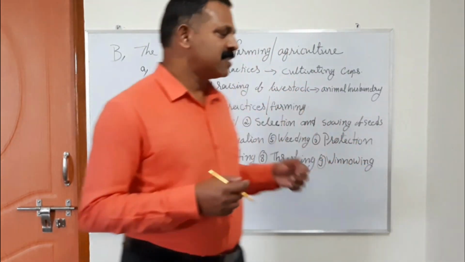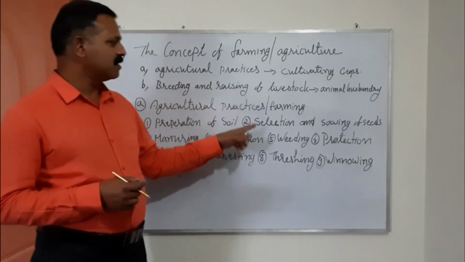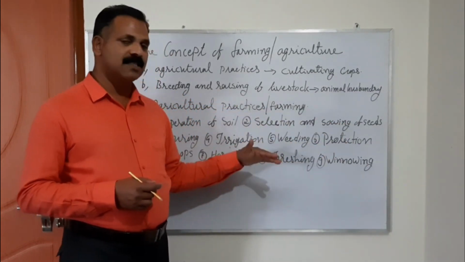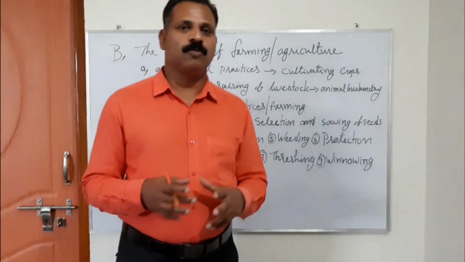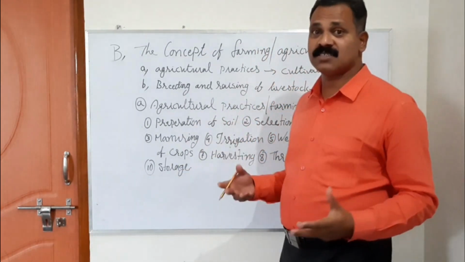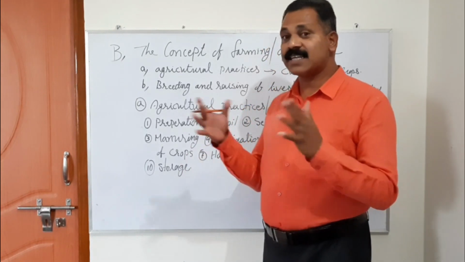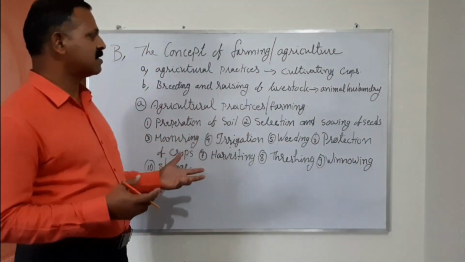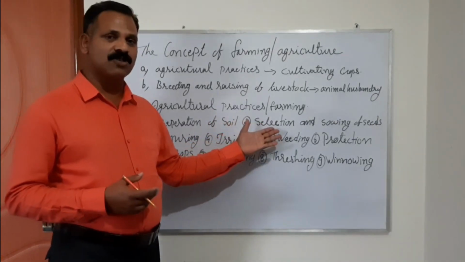Yes, students. The second practice that farmers conduct for agricultural practice is selection and sowing of seeds. Selection and sowing of seeds. Selection means before planting a crop, farmers have to select seeds of good quality, healthy seeds, which have an ability to tolerate the different conditions of the soil. So according to the quality of the soil, good seeds, healthy seeds are selected. That procedure is called selection of seeds.